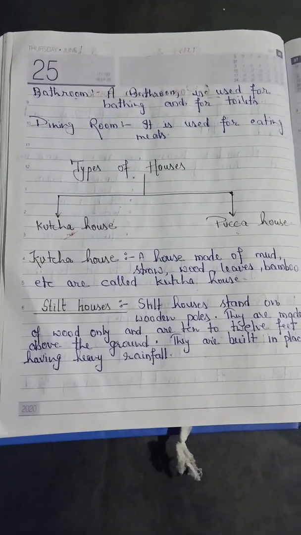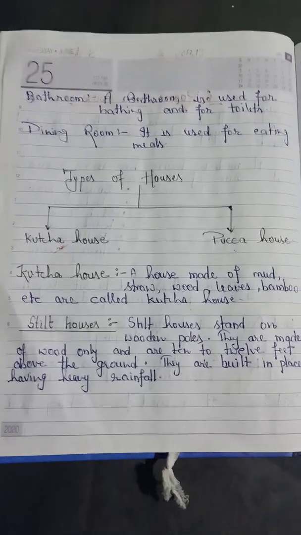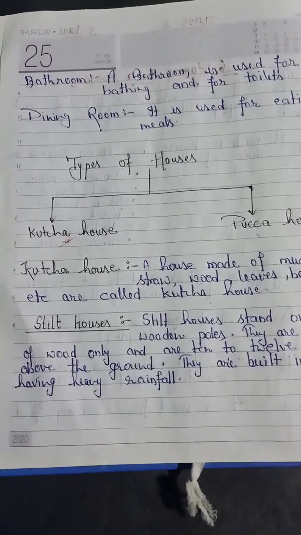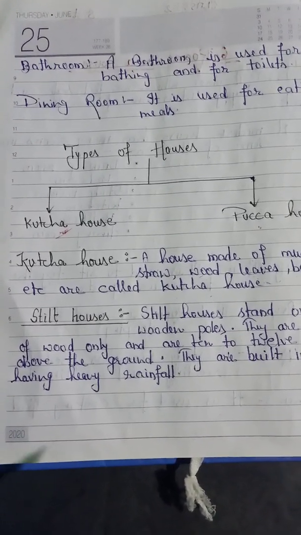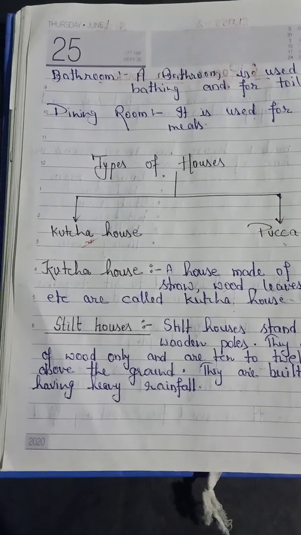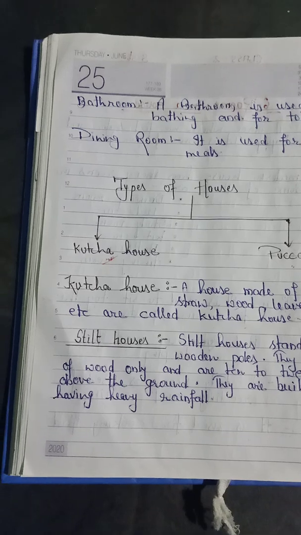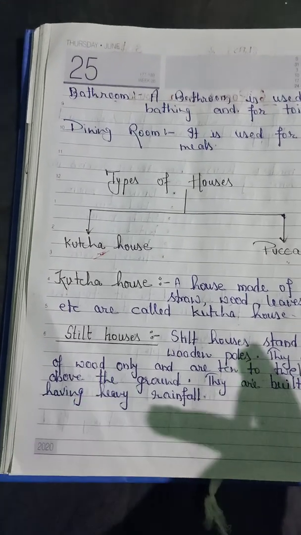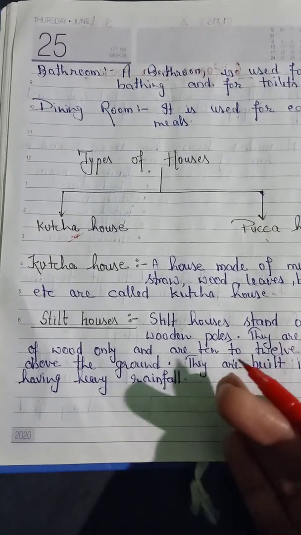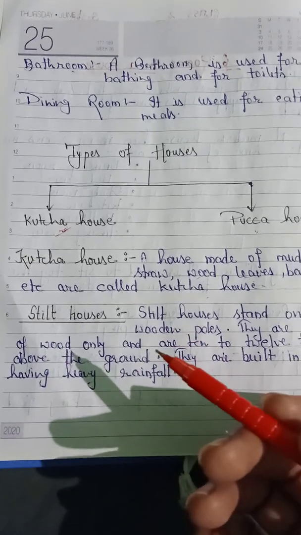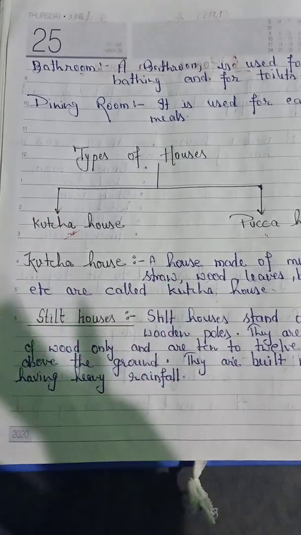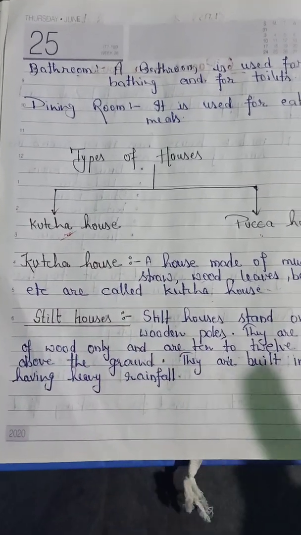So stilt house is such a house which is made with the help of wood, and it is not near the earth. It is above the ground, 10 to 12 feet, because it is made in such type of area where there is very heavy rainfall.